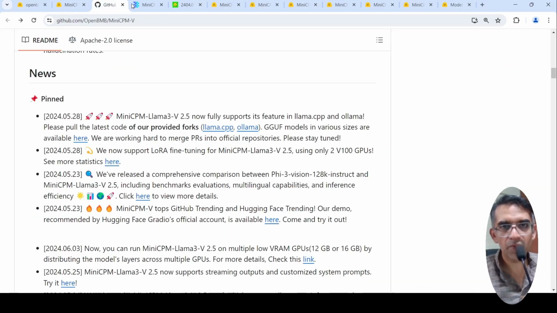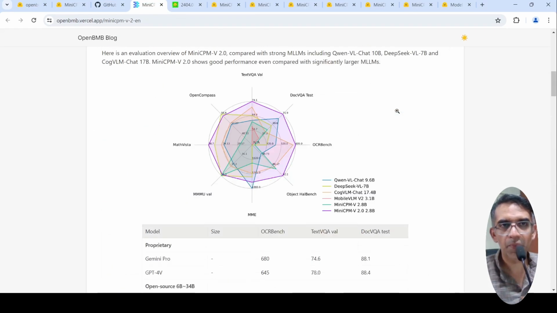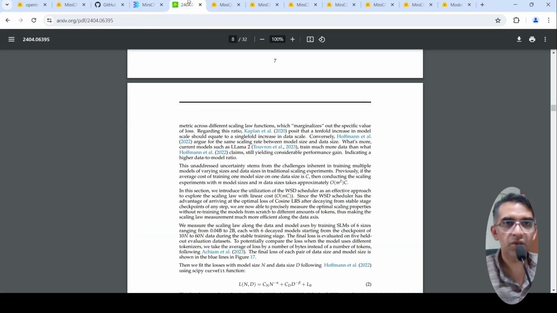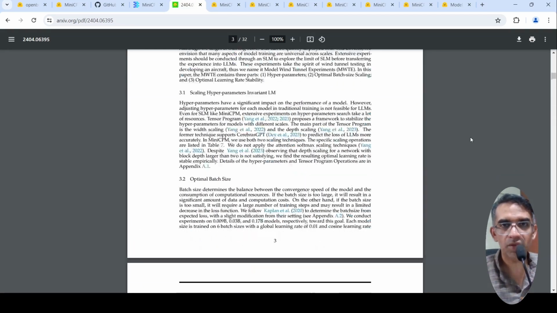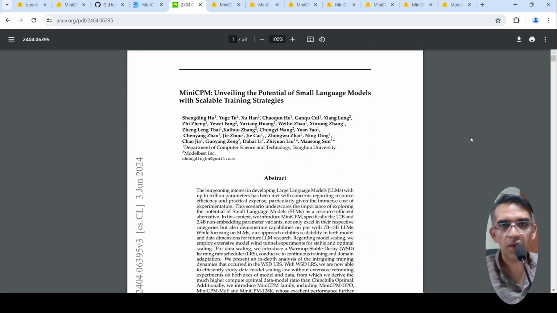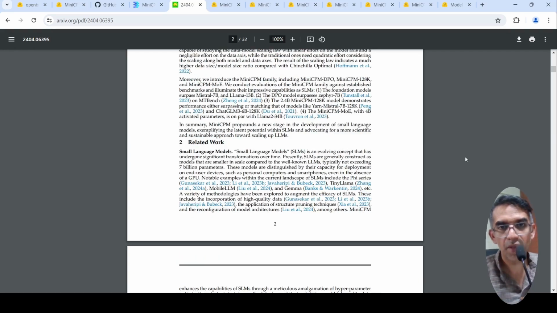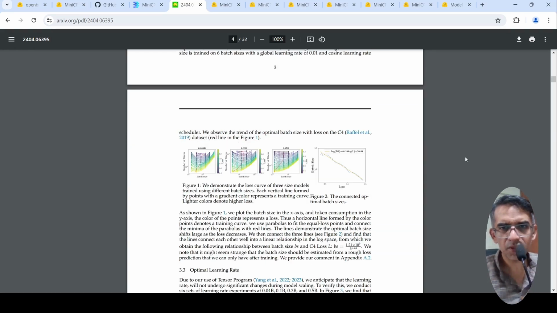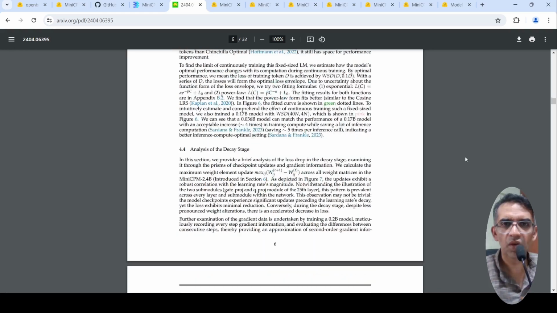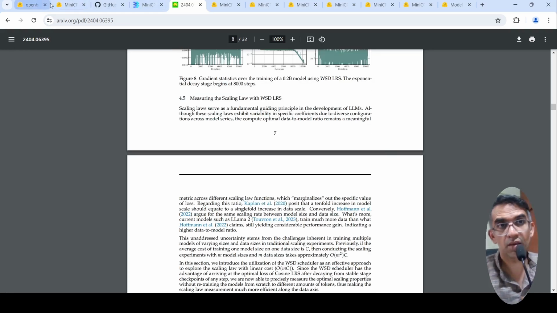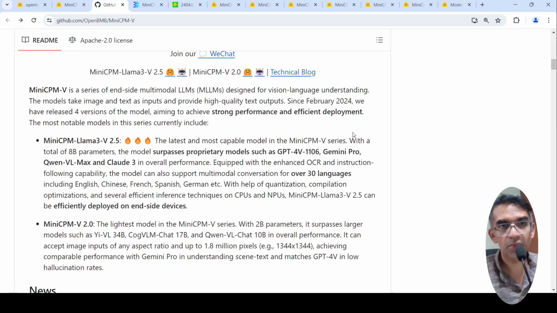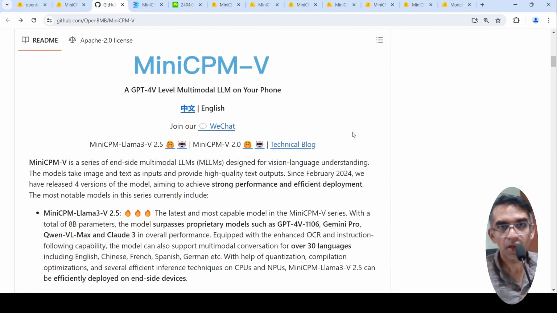They also have a paper which talks about this MiniCPM. What is this MiniCPM series of models? They talk about the potential of small language models with scalable training strategies. So you can look at this paper. This was just a quick look into a multimodal model called MiniCPM Vision, which claims to have GPT-4 level performance, but in my testing, it did not meet my expectations.